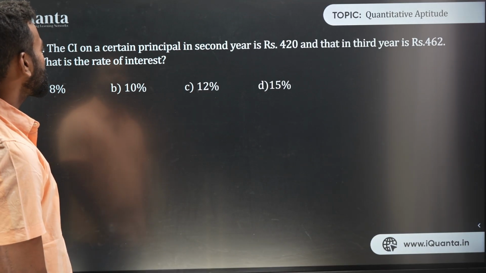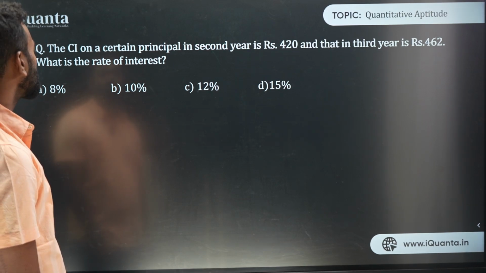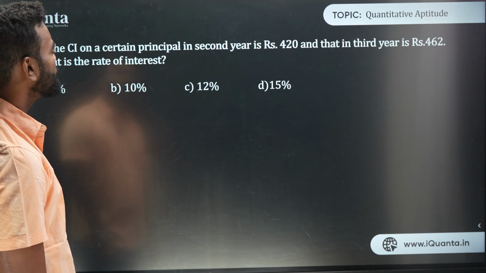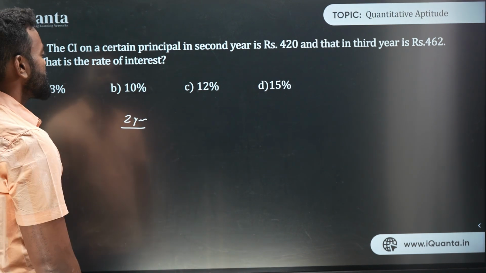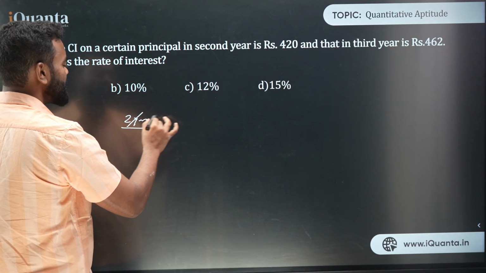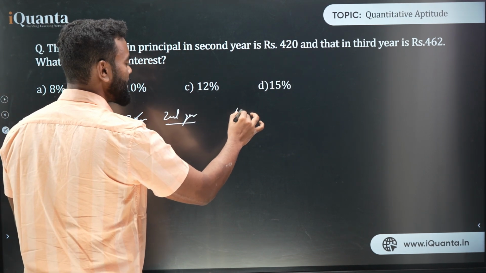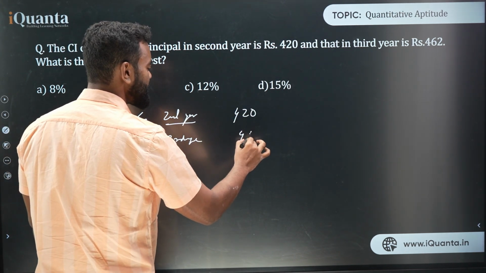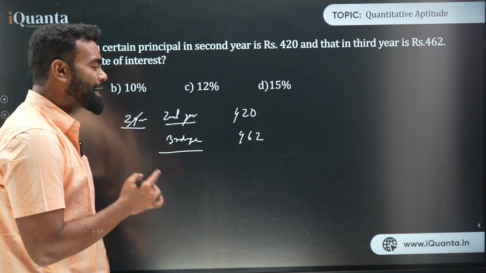The CI on a certain principal in the second year is 420 and in the third year is 462. What is the rate of interest? The easiest way to solve this is basically, think about it, the CI in the second year is 420 and in the third year it is 462, right? So if it were simple interest, it would have been the same in the second and third year.